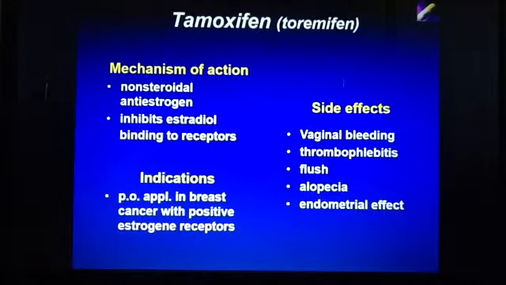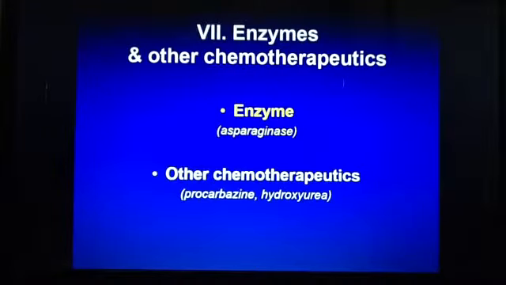Indications: by mouth application in breast cancer with positive estrogen receptors. Side effects: vaginal bleeding, thrombophlebitis, flush, alopecia, endometrial effect. So we didn't cover all of them, obviously, so I'm going to have to go to Lang to catch the rest,